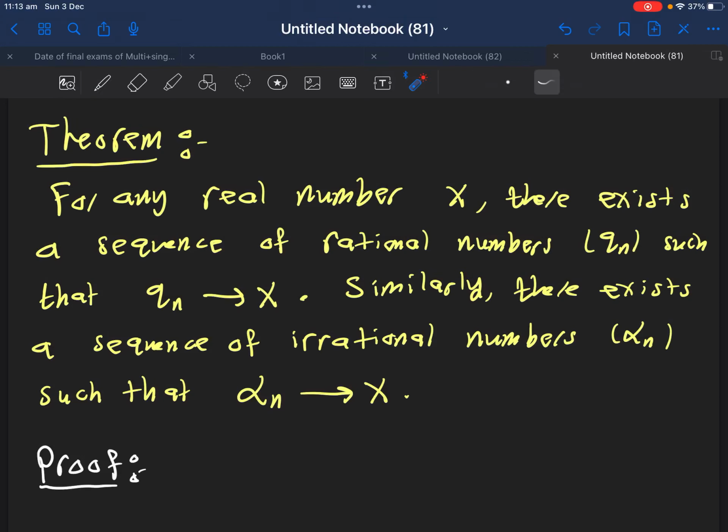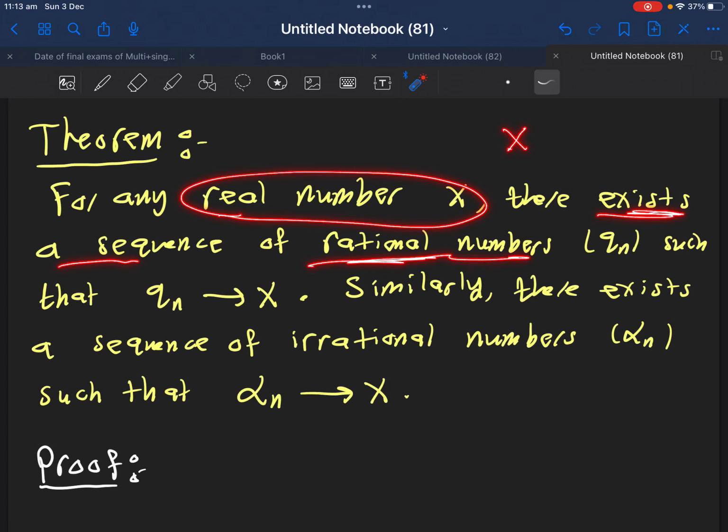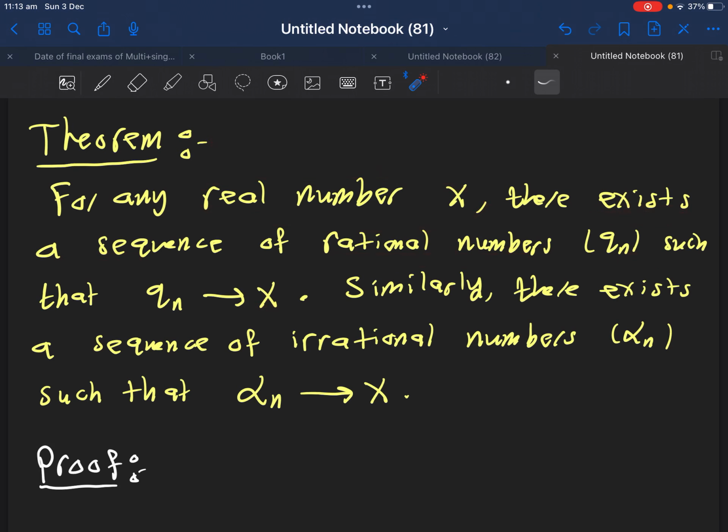Hello and welcome, student, to the proof of this theorem, where we will use the density theorem of rational and irrational numbers to prove that for any real number x, we can find a sequence that contains only rational numbers. So if you have x, you can get a sequence q1, q2, q3, and so on.